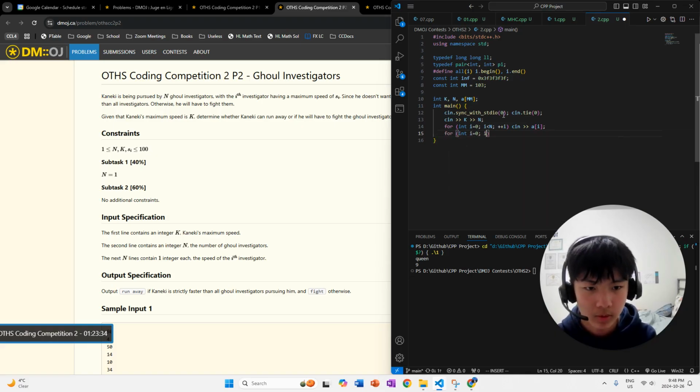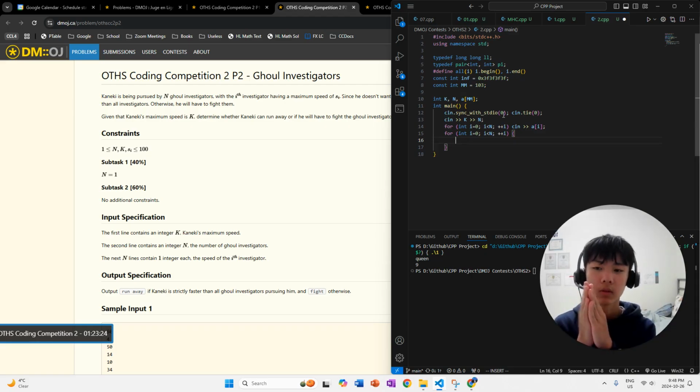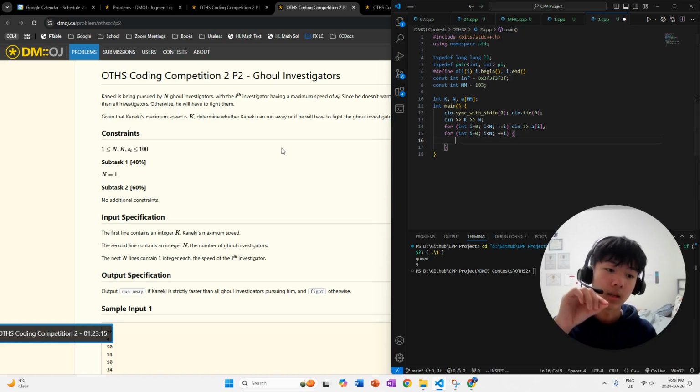So now we'll go through each element in the array. Basically, for each index in the array, we check the speed of that investigator. If any one of those speeds is greater than or equal to Kaneki's speed, then we already know that he cannot outrun these guys.